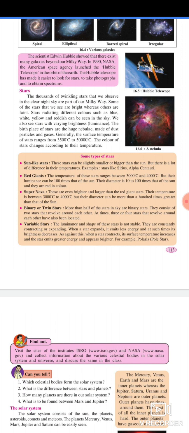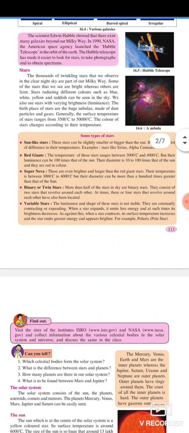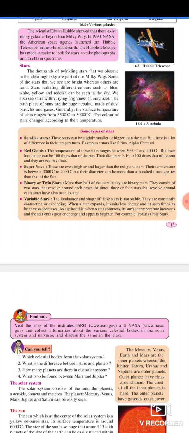Binary or twin stars. More than half of the stars in the sky are binary stars. They consist of two stars that revolve around each other. At times, 3 or 4 stars that revolve around each other have also been located. Variable stars: the luminance and shape of these stars is not stable. They are constantly contracting or expanding.